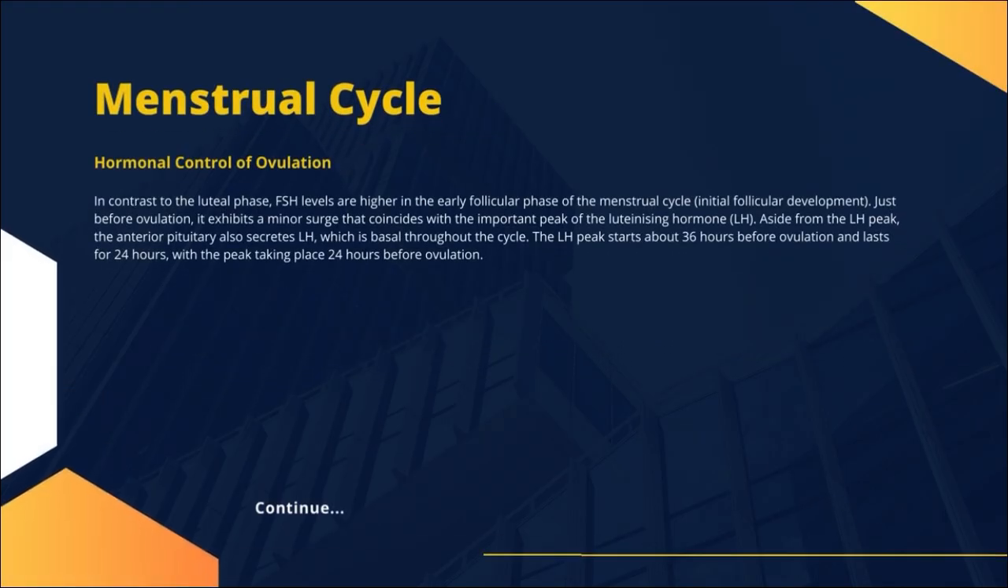In contrast to the luteal phase, FSH levels are higher in the early follicular phase of the menstrual cycle, initiating follicular development. Just before ovulation, it exhibits a minor surge that coincides with the important peak of the luteinizing hormone, LH. Aside from the LH peak, the anterior pituitary also secretes LH, which is basal throughout the cycle. The LH peak starts about 36 hours before ovulation and lasts for 24 hours, with the peak taking place 24 hours before ovulation.